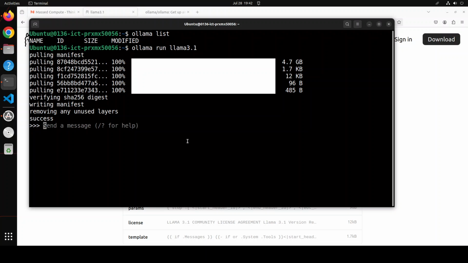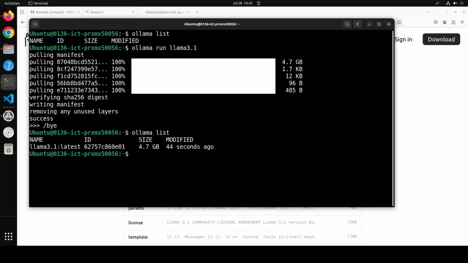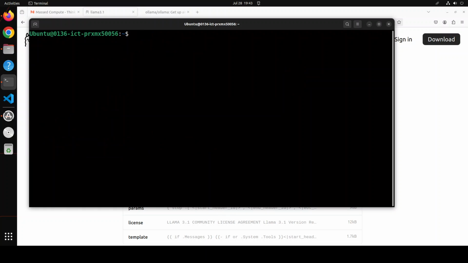And our model is downloaded. I'm just going to exit from here because we will be using it through API. And now if you do Ollama list, you can see that Llama 3.1 is there. Let me clear the screen.